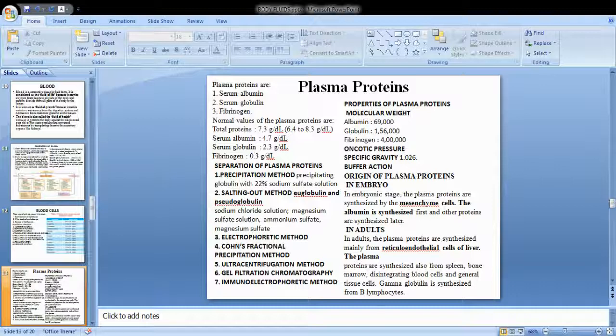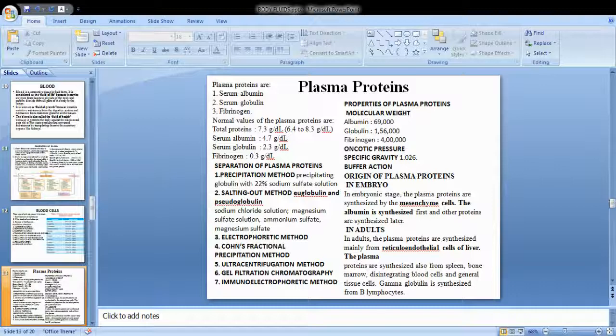One simple method is the precipitation method. Here you can see globulin can be precipitated by using salt. All these things can be precipitated by using some kind of salt. Sodium sulfate can be used to precipitate globulin, whereas you can see the euglobulin. There are two kinds of globulin: euglobulin and pseudoglobulin.